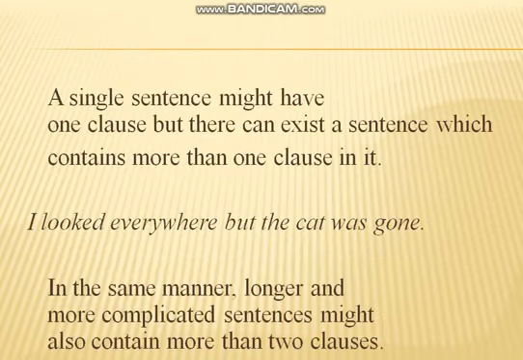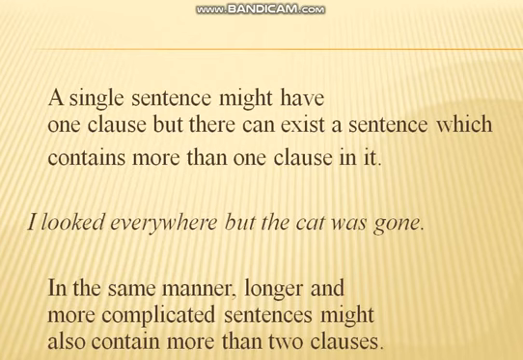Sarah smiled. A single sentence might have one clause, but there can be a sentence which contains more than one clause in it. As I told you earlier, more than one or two clauses can combine together and make a single sentence. Look at the example: I looked everywhere but the cat was gone. As we have discussed in types of sentences, certain sentences are compound sentences and certain are complex sentences. So in that case, a sentence consists of two or more clauses.